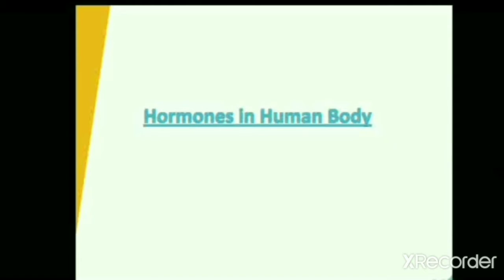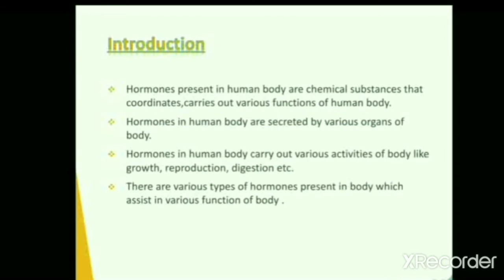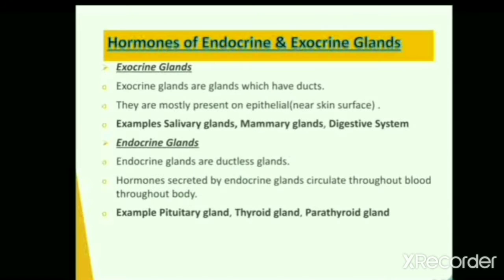Today we are going to start with a new topic, that is hormones in the human body. Hormones in the human body are basically chemical substances that carry out various functions of the human body. Hormones are secreted by various organs of the human body. They carry out various activities of the body like growth, reproduction and digestion. They assist in various functions of the body.